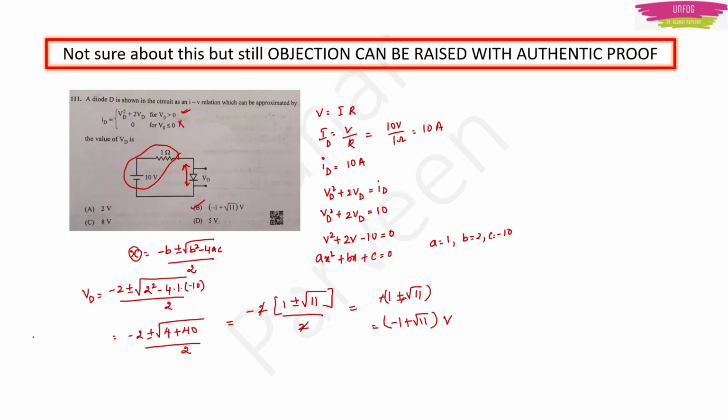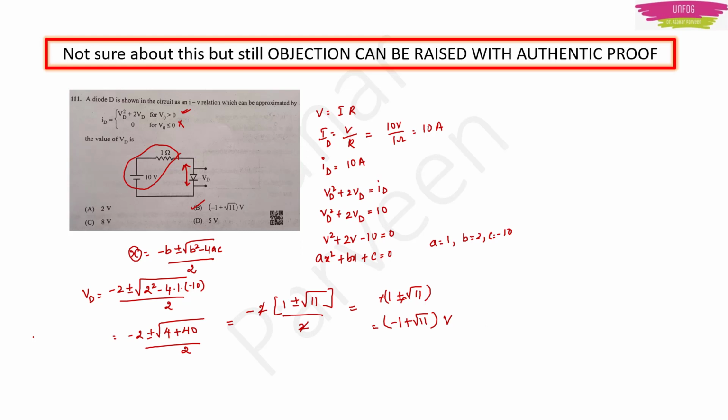Next is 111. This actually I am not sure about. I solved it in part 3 of this playlist. I got the answer as option B. But in many textbooks they are getting 2 volts only. Option A is 2 volts. This is the same as what is published in the provisional key by KEA. So maybe I have made some sign mistake or something here. I don't know. I don't have the patience to cross check also.